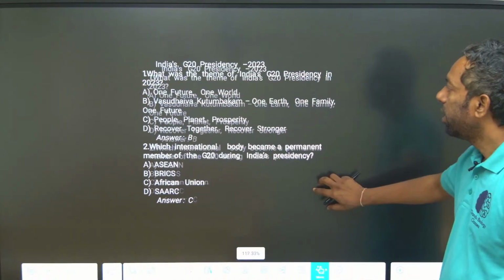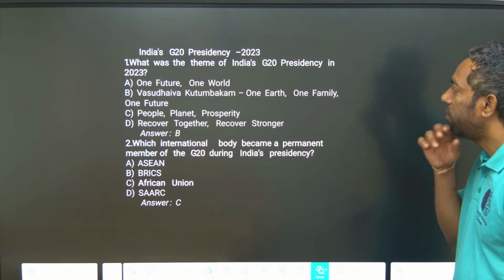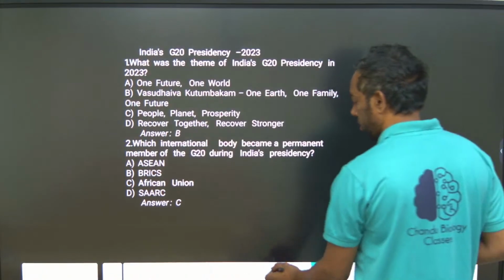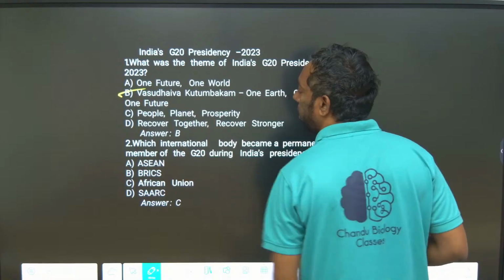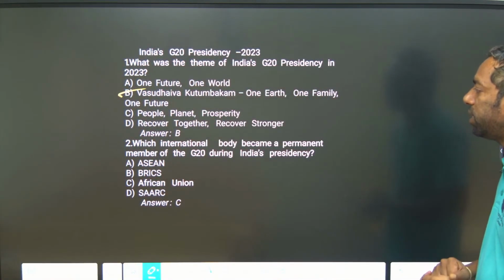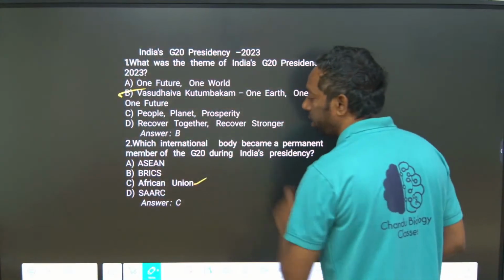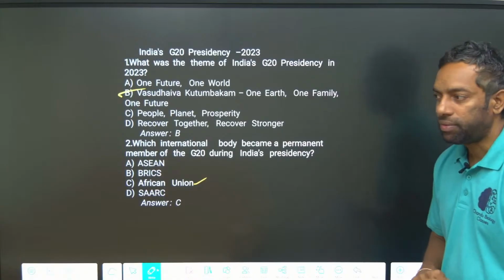India's G20 presidency in 2023: what was the theme? Vasudhaiva Kutumbakam. Which international body became a permanent member of G20 during India's presidency? The African Union.